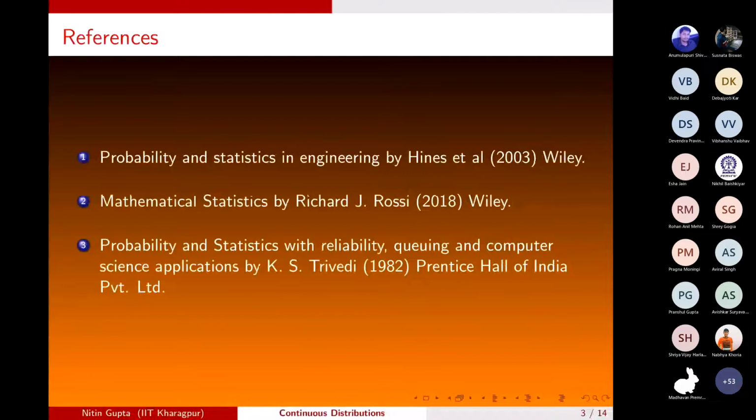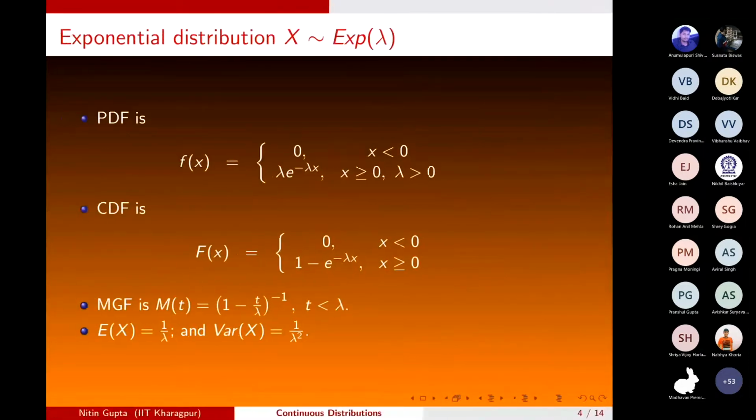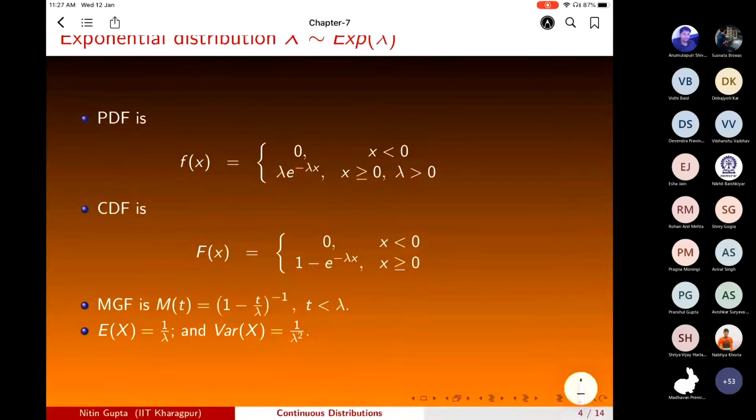For the exponential distribution, the PDF is given by lambda e raised to power minus lambda x, for x greater than or equal to 0 and lambda greater than 0. The CDF, by definition, is the integral from minus infinity to x of lambda e raised to power minus lambda x dx. It will be from 0 now, because minus infinity to 0 will be 0.